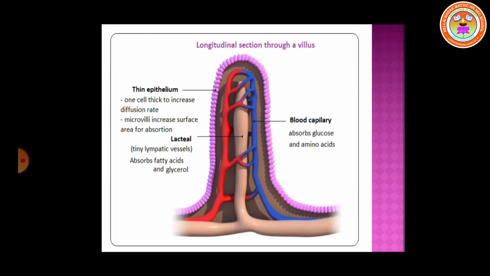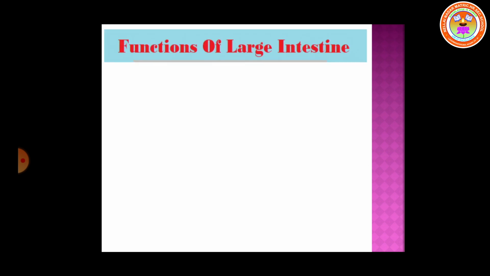And this is the structure of the villi. It is found inside the wall of the small intestine. It is used for the absorption of all the nutrients. That is, carbohydrate or starch is converted into glucose, protein is converted into amino acids, fats are converted into fatty acids and glycerol. So here all the nutrients, that is glucose, amino acids, fatty acids, are absorbed by the villi and the nutrients are now mixed with the blood.